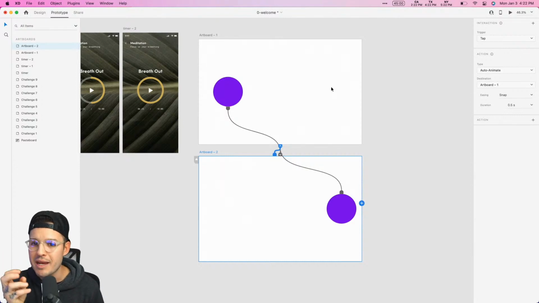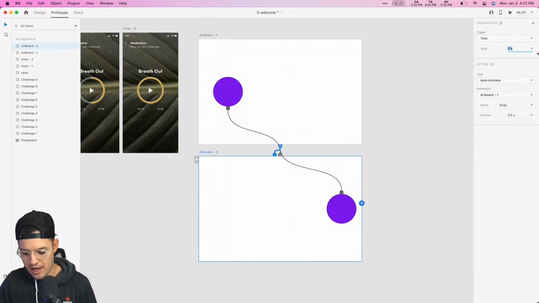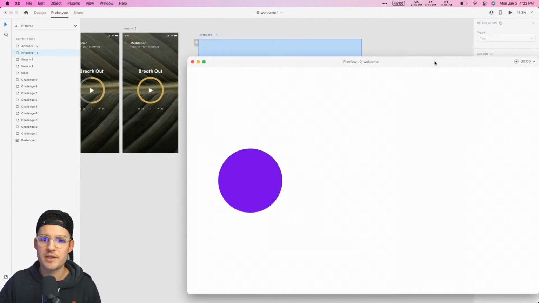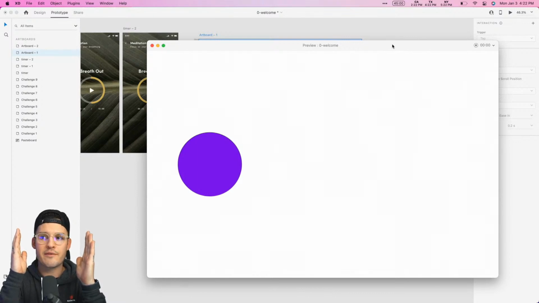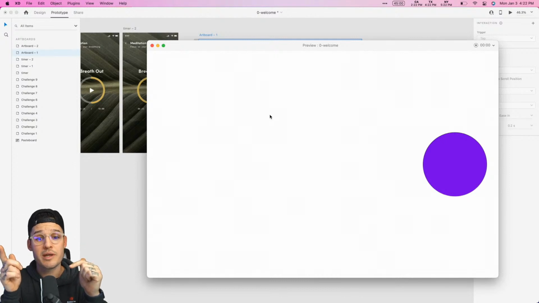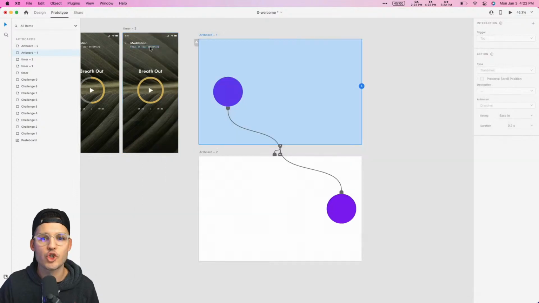Timed animations are when we select the artboard itself and we animate back. So auto-animate is the type of action, and timed animations are technically a trigger, right? So we've just animated back from the artboard, and this time we can do a timed animation. Let's give it a 3-second delay, something like that. So it should now do it on its own, but we'll make this one a little bit more distinct. Unless we interrupt this animation, it will go back in 3.5 seconds. Once it goes, 1, 2, 3.5, it should start easing its way back because that is a timed trigger event.